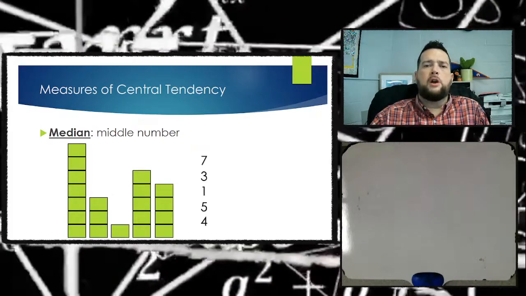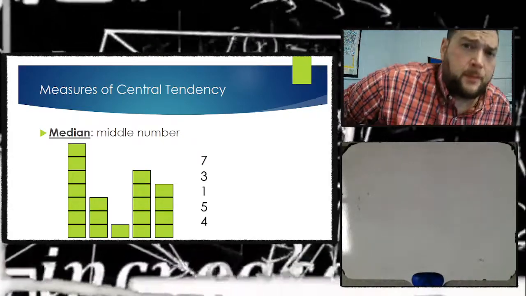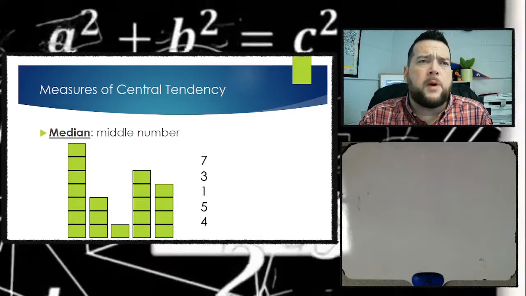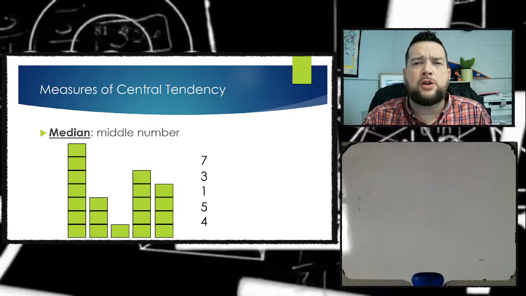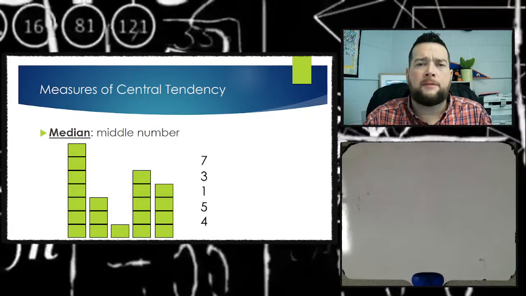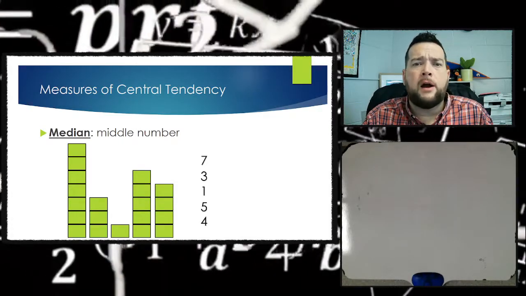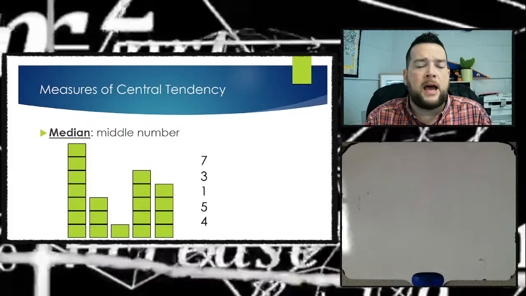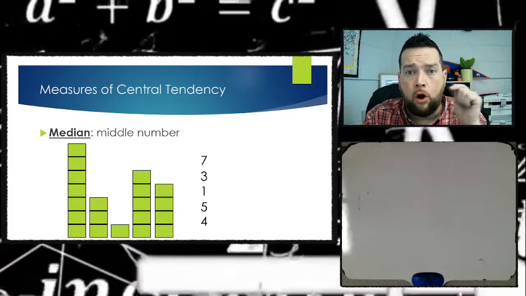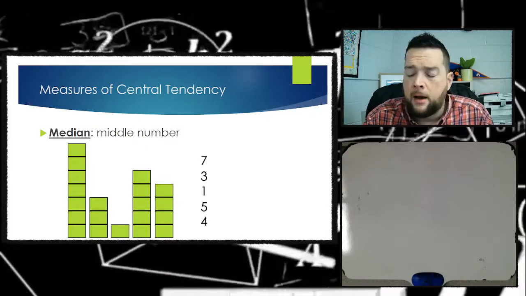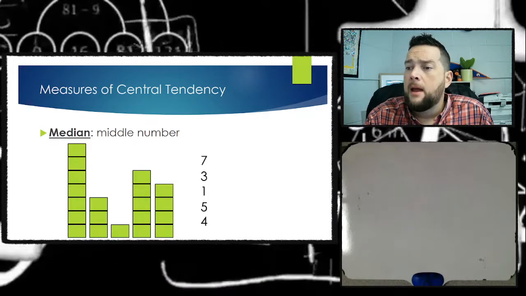All right, let's go to the next one, median. The mean is probably the most tedious to find because you have to do quite a bit of math. You have to add all the numbers and then divide by how many numbers there are. It's not real hard, all right? It's just tedious. It takes some time to sit there and press in all the numbers in a calculator or just to add them up long form, all right?